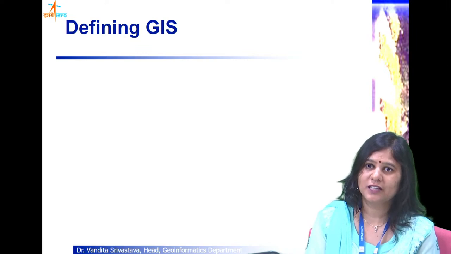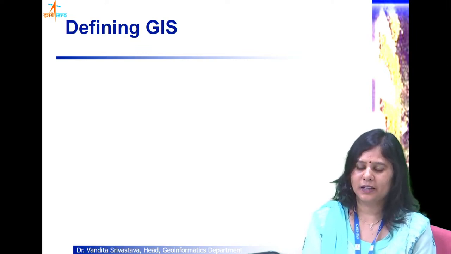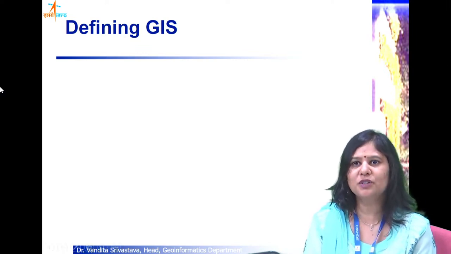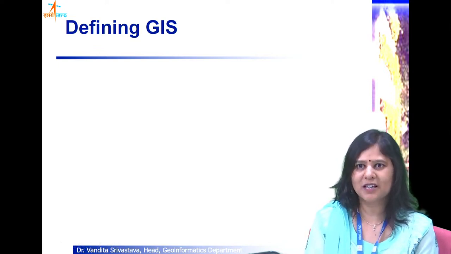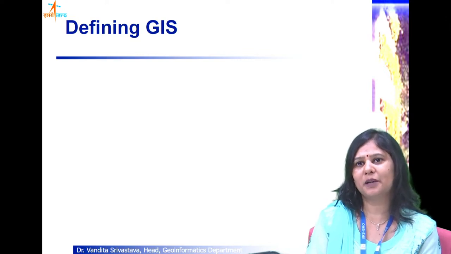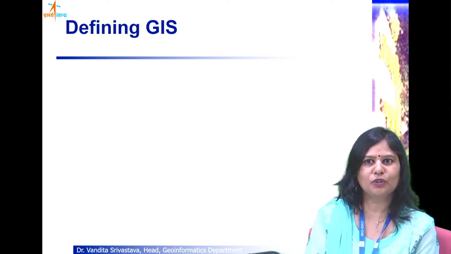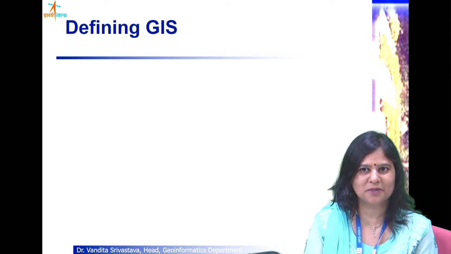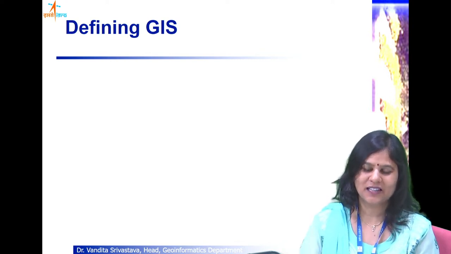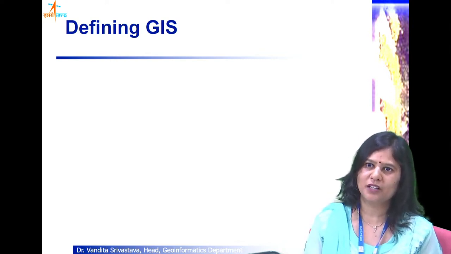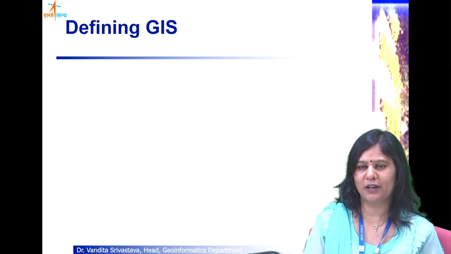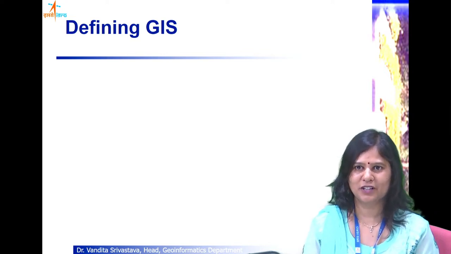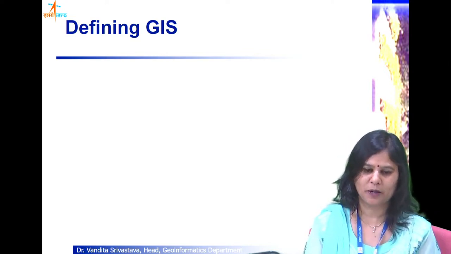You will also hear spatial information system. Because the term geo is not being used, it means it is not just pertaining to earth's surface, but it can be anywhere. If you talk about land and water information system, then it has a different connotation. Likewise, different people have evolved different definitions for GIS. So you need to understand the context, and accordingly apply your wisdom and your knowledge for that particular application domain.